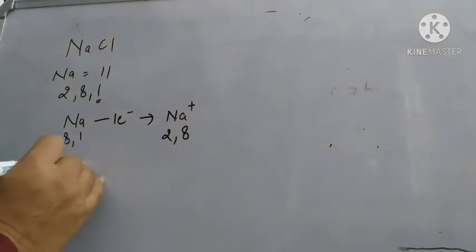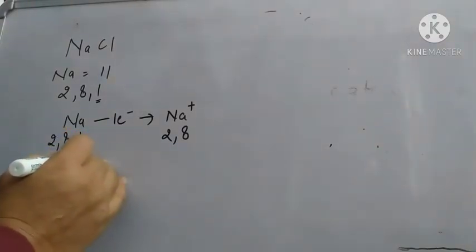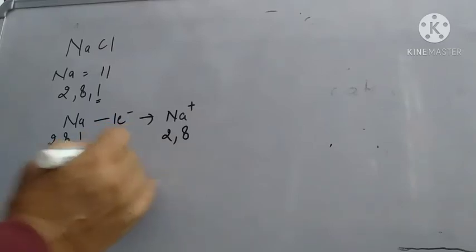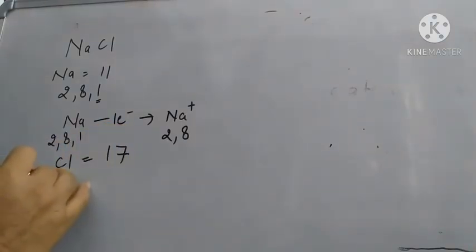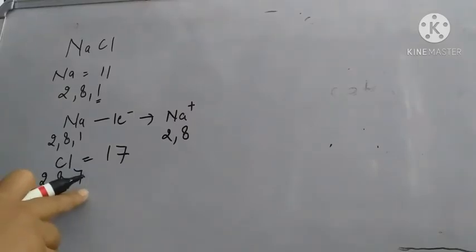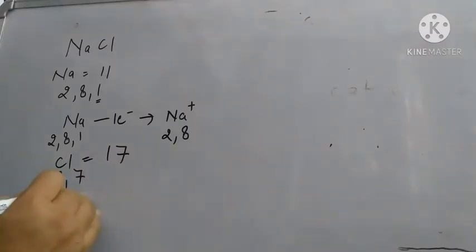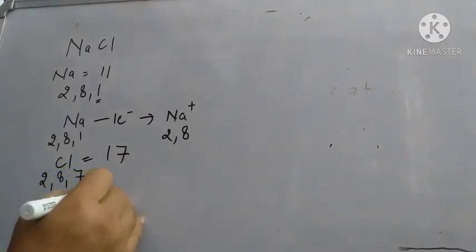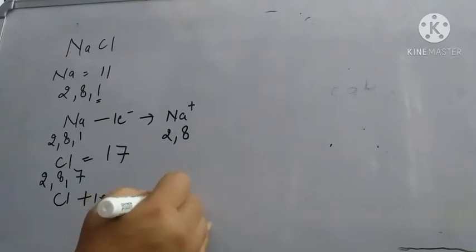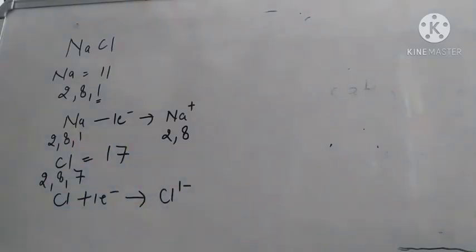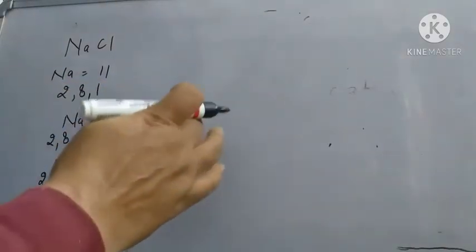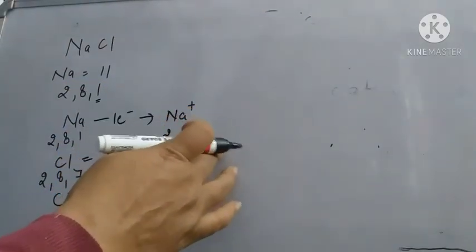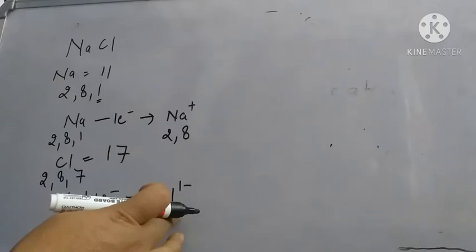Now about chlorine. The atomic number of chlorine is 17. So its electronic configuration is 2, 8, 7. It has 7 valence electrons. So it is going to gain 1 electron and will change into a chloride ion, that is 1 minus. So now we can see that the valency of sodium is 1 plus and that of chlorine is 1 minus.